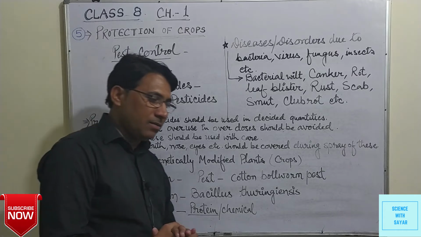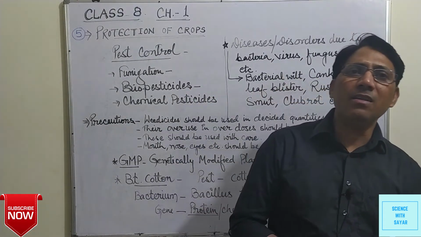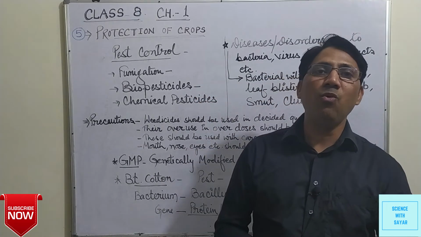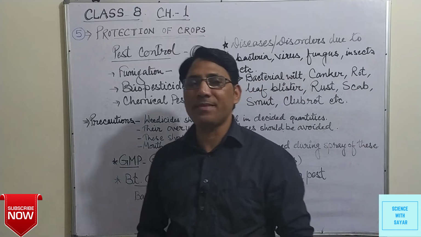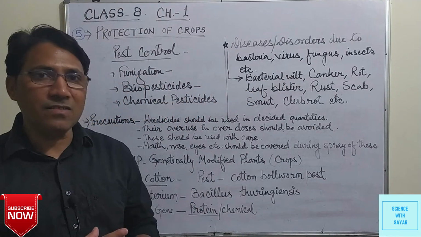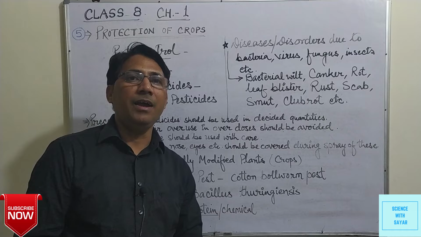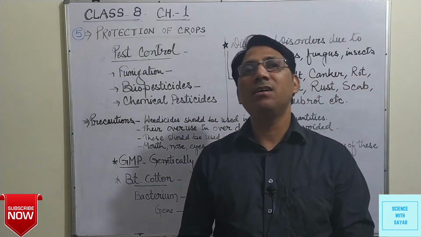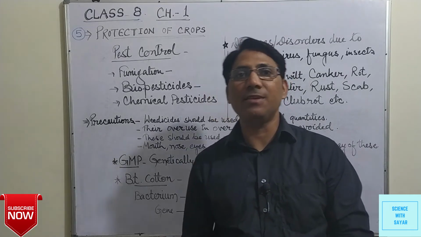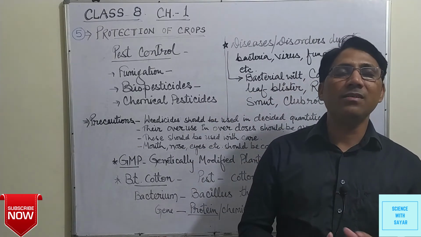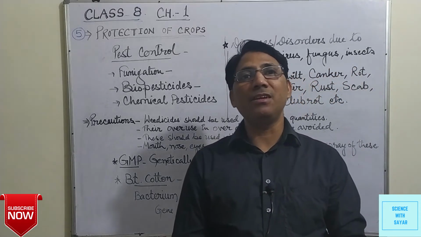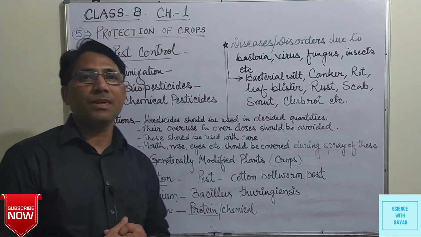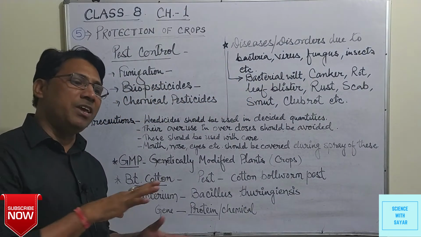Fumigation: some chemicals or other things are used to fumigate the crops. It means these things are burnt, and the smoke is passed to the crops, due to which the pests or other organisms which are present on the body of these plants or crops are killed off. This method is known as fumigation.